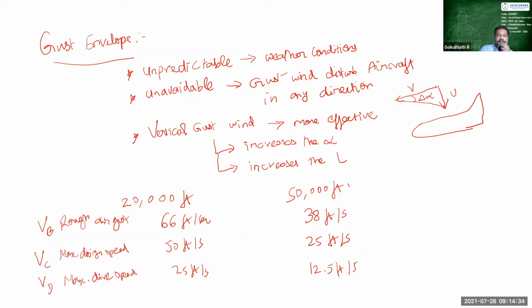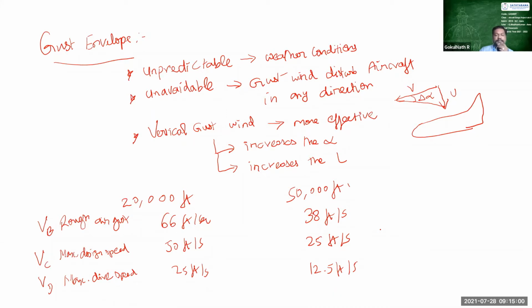So it is nearly half. You may find that above 50,000 feet, the gust speed configurations are half of them. That is easily justifiable and easily recoverable within this limit.